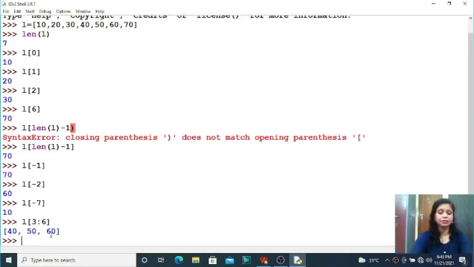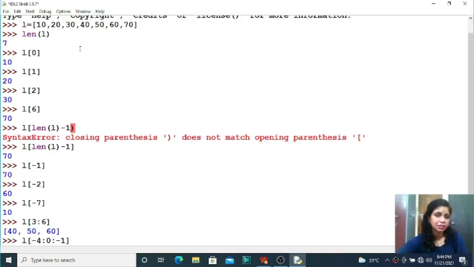Similarly, the backward indexing concept. Suppose L of minus 4, that is our starting index number, up to 0. Up to 0 means whatever element is at index number 0 is not included. And a step value is required here, students, that is minus 1. So minus 4 is the starting index number, 0 is the stop index number, and minus 1 is the step value.